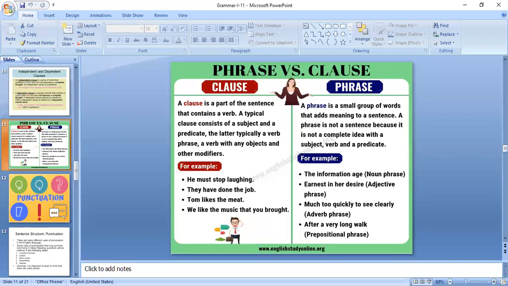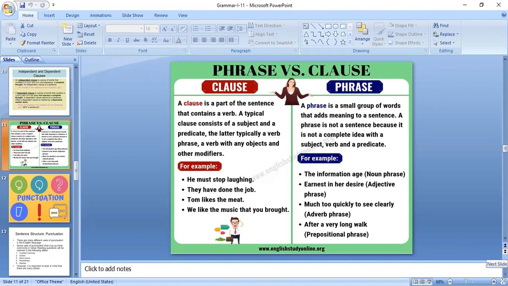Noun phrases, adjective phrases, adverb phrases, and prepositional phrases, these different kinds we also discussed in the previous class when we were discussing vocabulary. So, a phrase means which cannot make a complete sense of the situation, and it doesn't contain a verb and subject. So that is called a phrase.